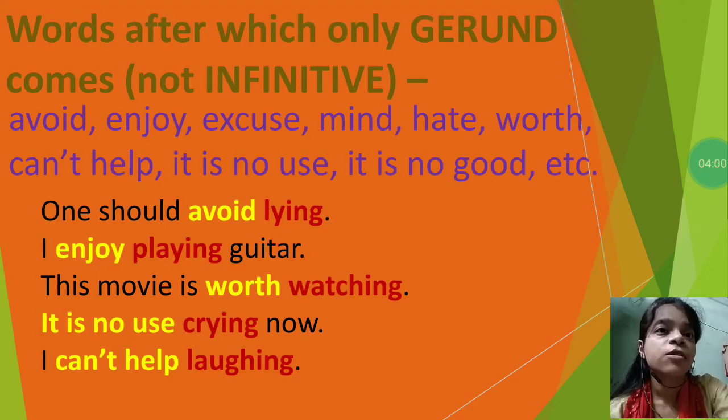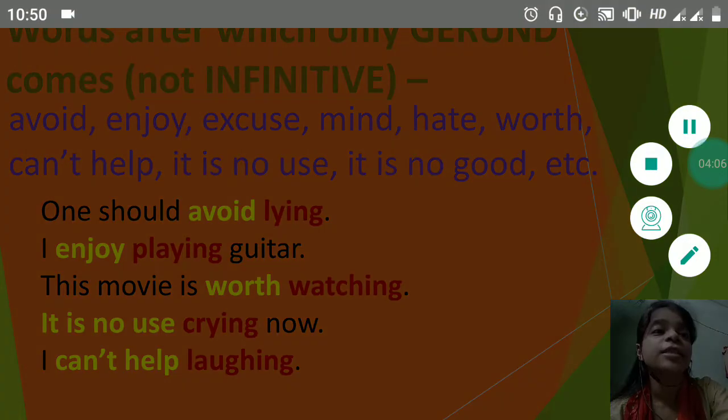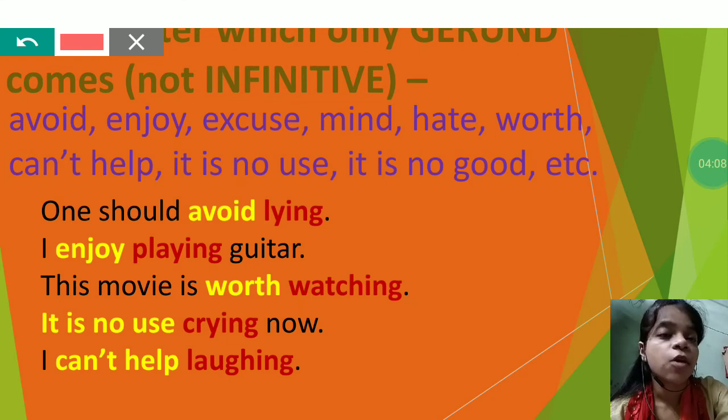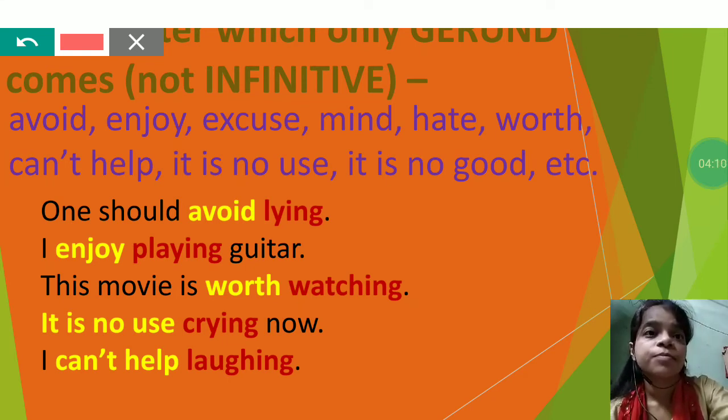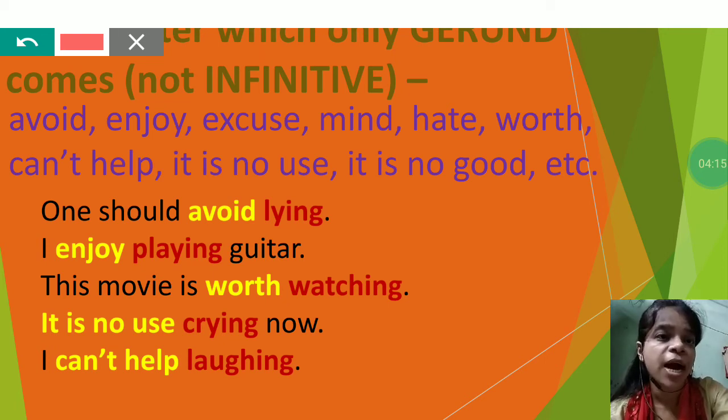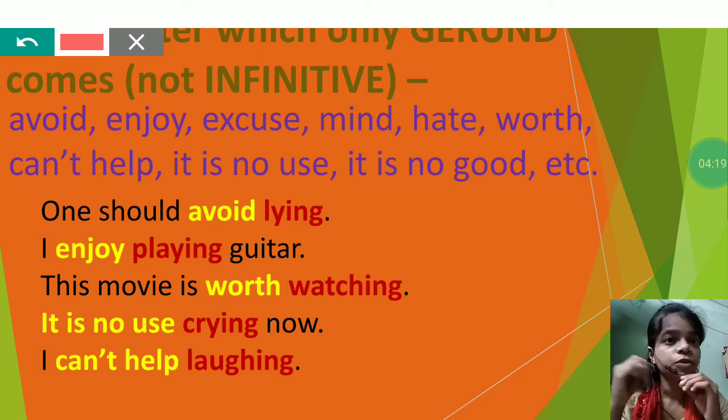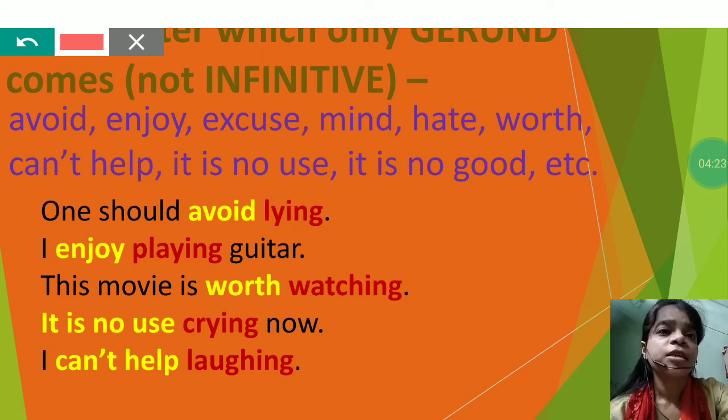Now we will look at some words that only take a gerund, meaning with these words you cannot use an infinitive. See the words: avoid, enjoy, excuse, mind, hate, vote, can't help, it is no use, it is no good, etc. These are a few words which take only a gerund, not an infinitive.